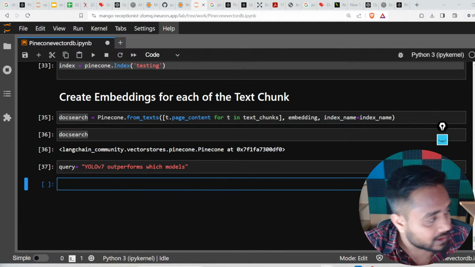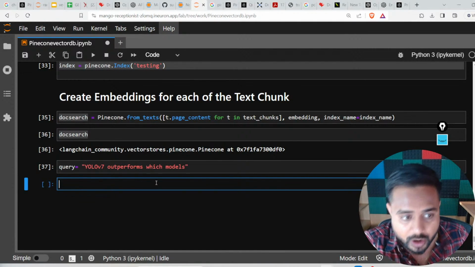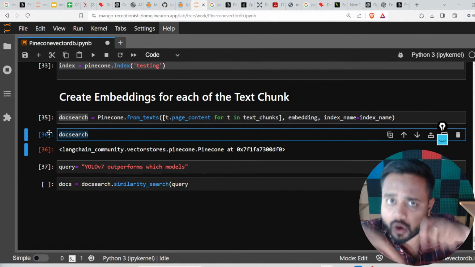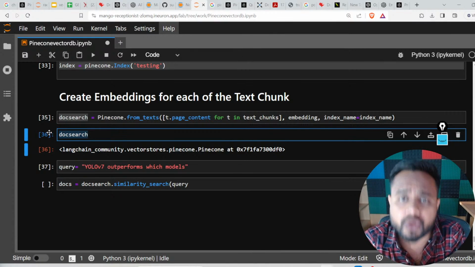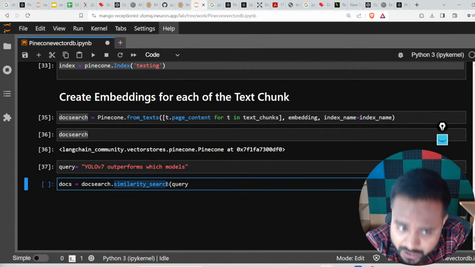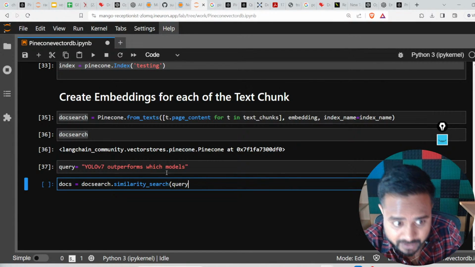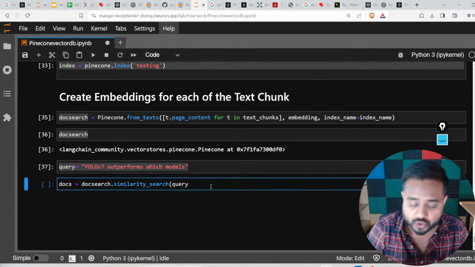Let me find the similarity search by using this vector. In this particular object we have all the vectors. Now I'm going to call one method, similarity search, and pass in this query which I have written. Let me show you what I will get.